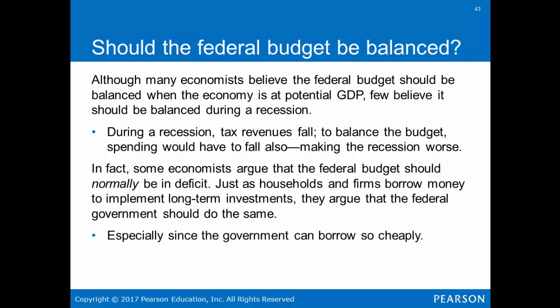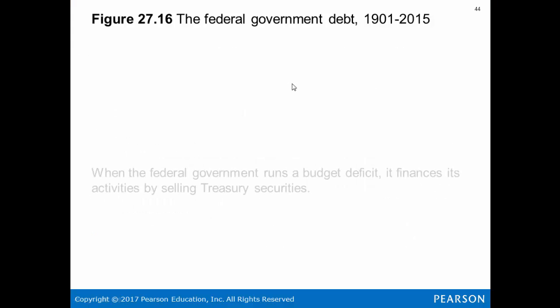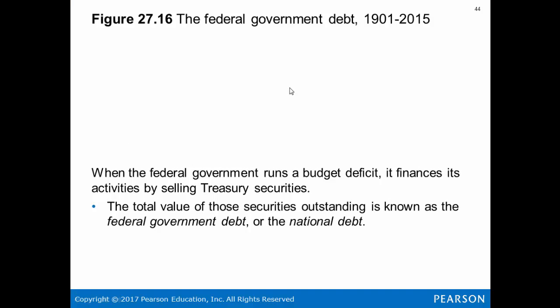In fact, some economists argue that the federal budget should normally be in deficit. Just as households and firms borrow money to implement long-term investment strategies, they argue the federal government should do the same, especially since the federal government can borrow money so cheaply. When the government runs a budget deficit, it finances its activities by selling treasuries. You've heard this, selling T-bills.